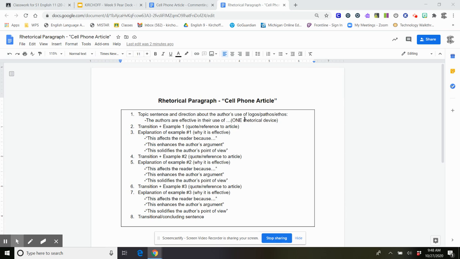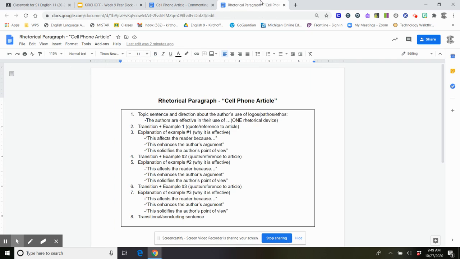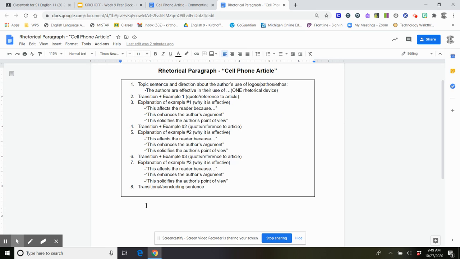So in order to write this paragraph, you will also need your commenting tools article. If you don't have that open, you'll need to open it up. It's this one right here with the comments and then the chart at the bottom. So for my topic sentence, I could use this as my sentence starter. And then I would just plug in which rhetorical device that I chose. So I could say the authors are effective in their use of logos or pathos or ethos. Or I'm going to give you another sentence starter that you could use as well.